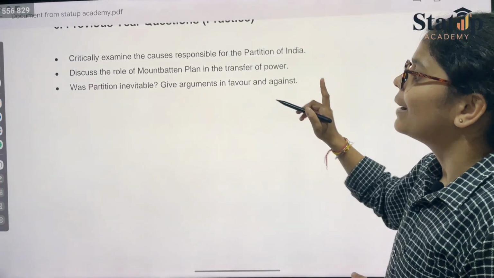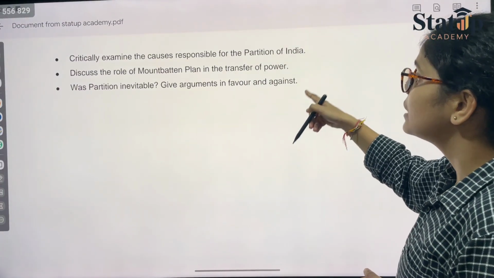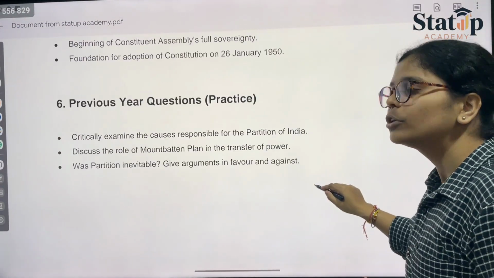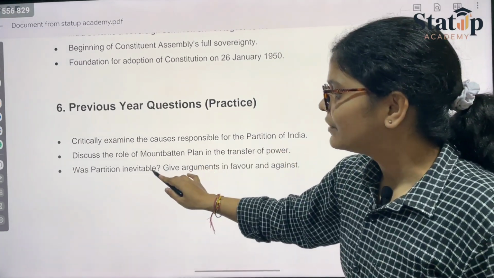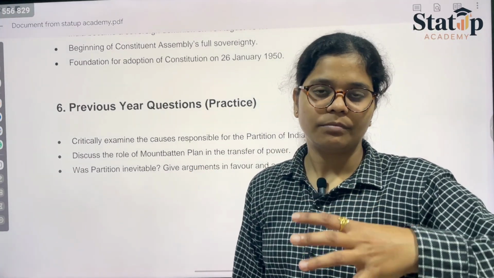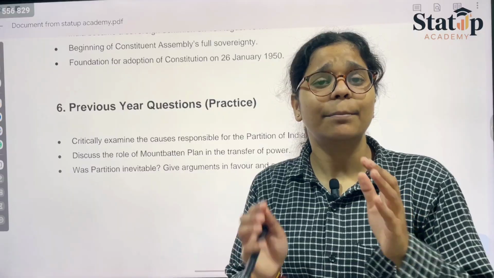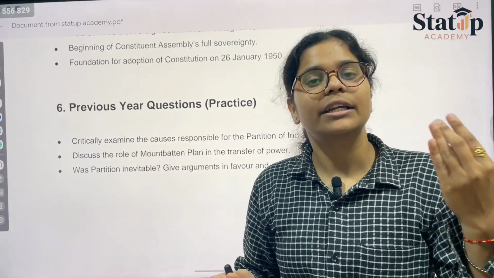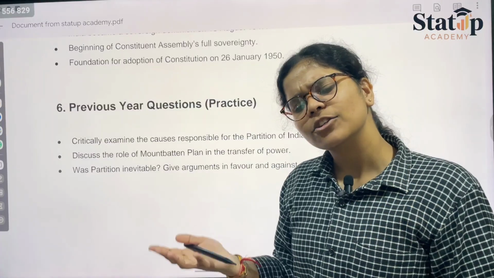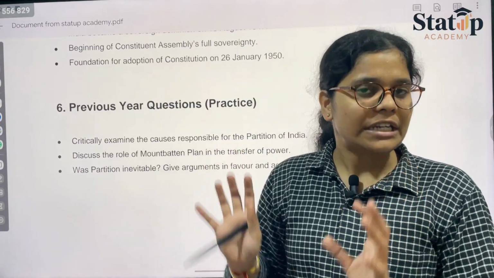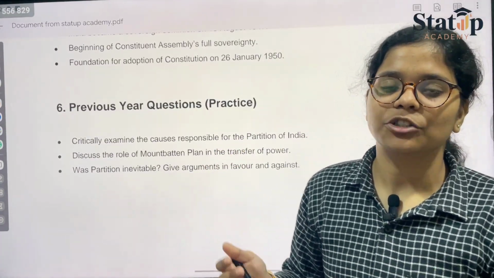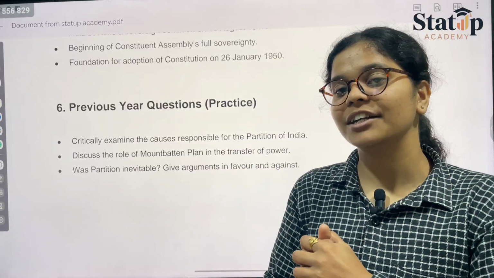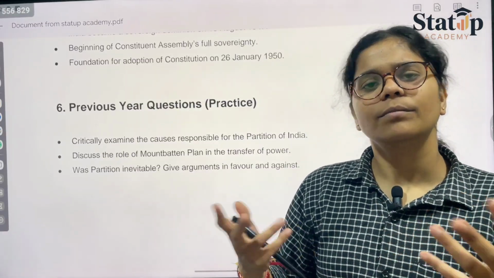Then we have: was partition inevitable? Give arguments in favor and against. Both you need to write. Was it inevitable? Was there a possibility that partition would never have happened? If we had accepted the Cabinet Mission plan, the partition would not have happened. But since the leaders of that time rejected the Cabinet Mission plan, therefore now